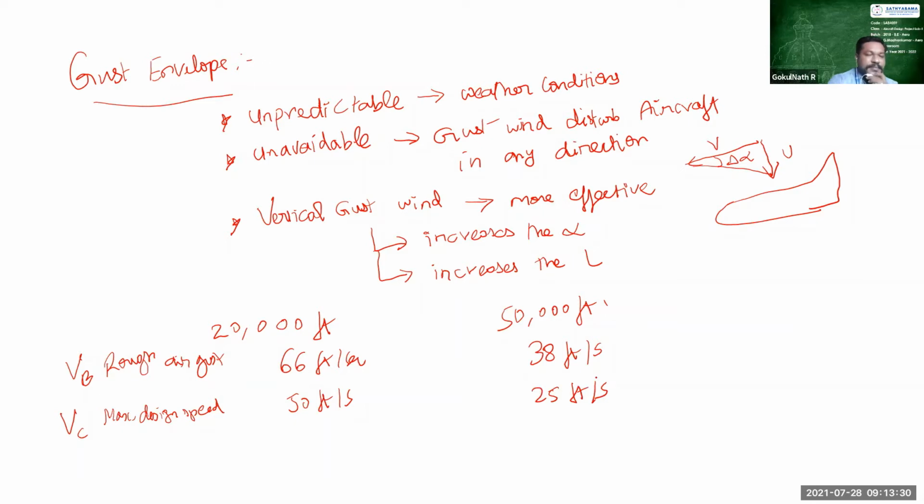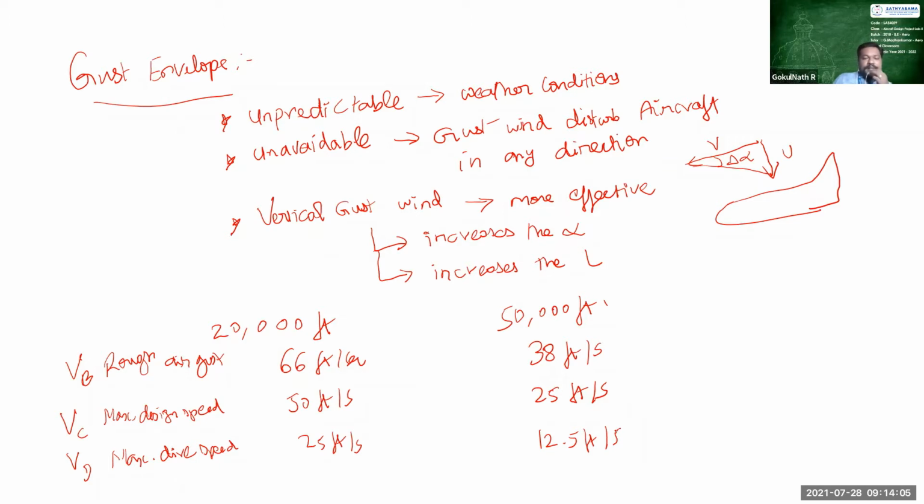And in the same way, gust at maximum dive speed. I had told you about the dive speed also. So gust wind speed at maximum dive speed is nothing but 25 feet per second at 20,000 feet and 12.5 feet per second at 50,000 feet. Okay, so the unavoidable thing of gust wind is having this margin for a typical aircraft.